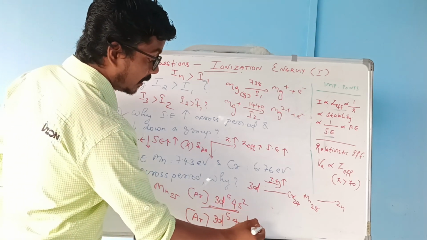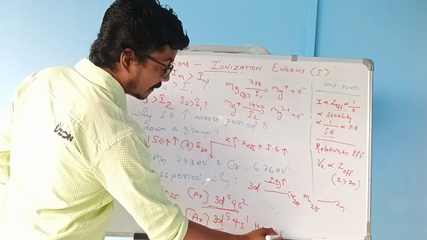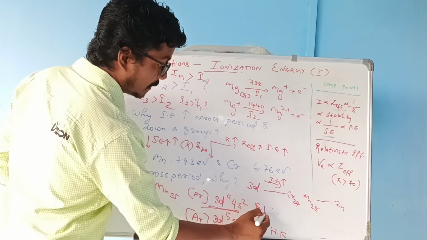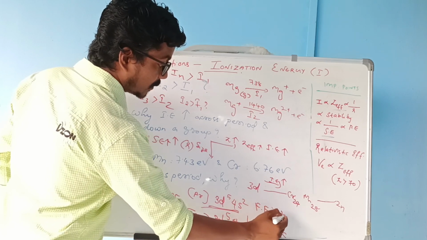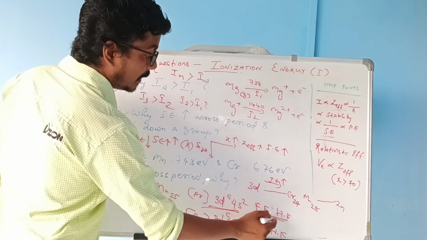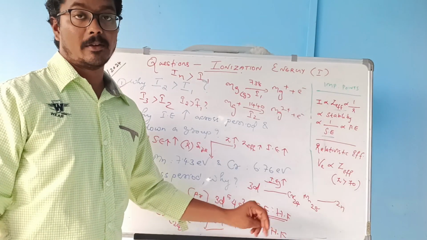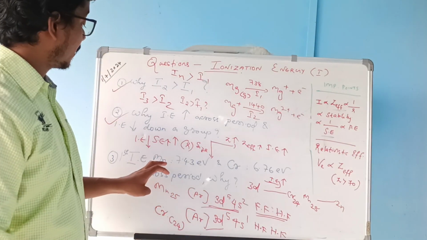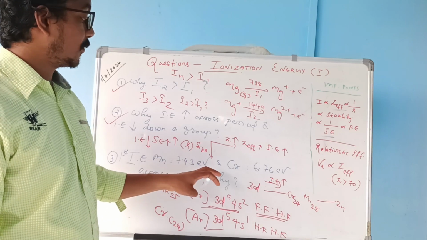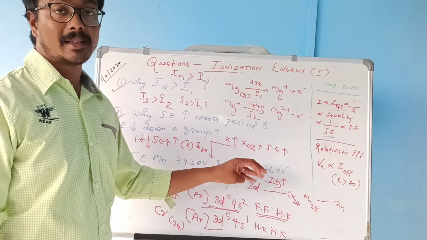The stability of a fully filled subshell is greater than a half-filled subshell. That's the reason why the ionization energy of manganese, 7.43 electron volt, is greater than chromium.